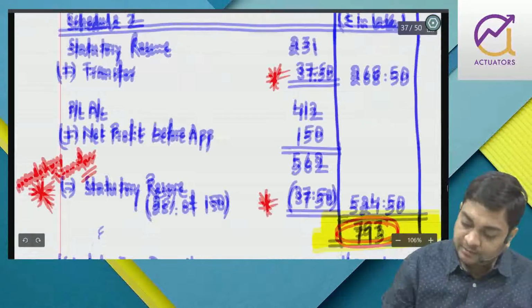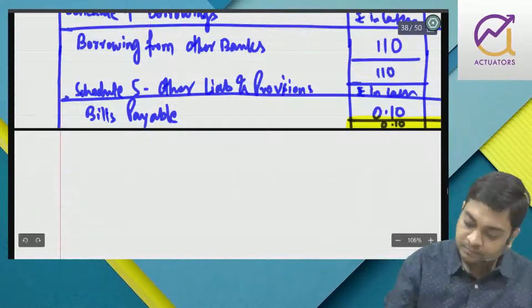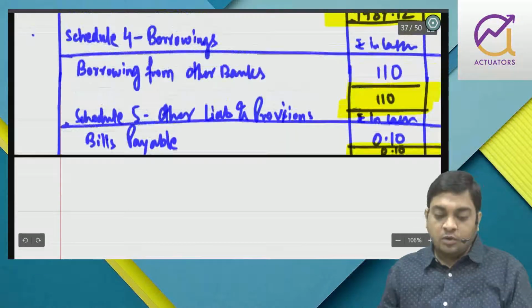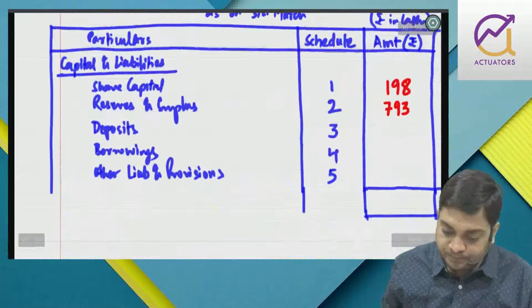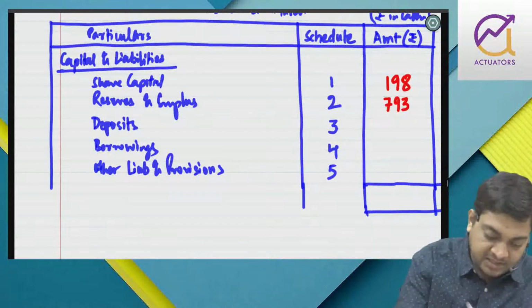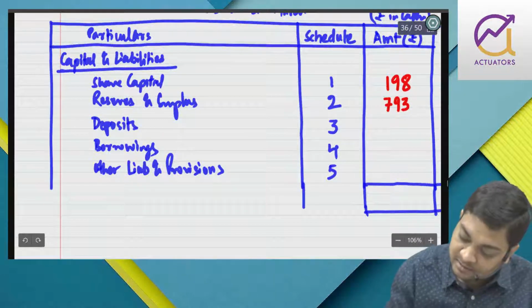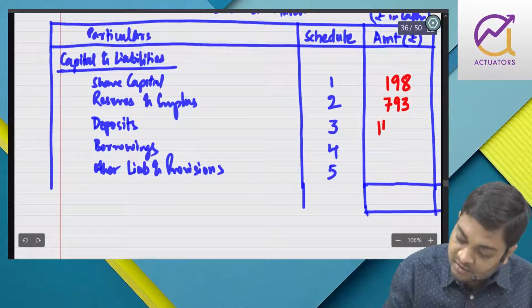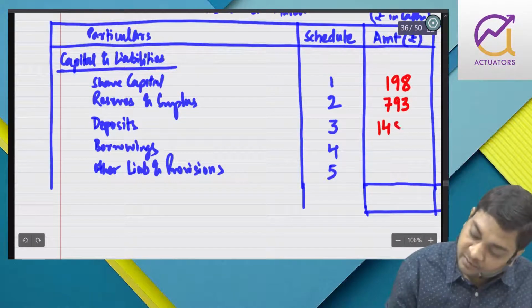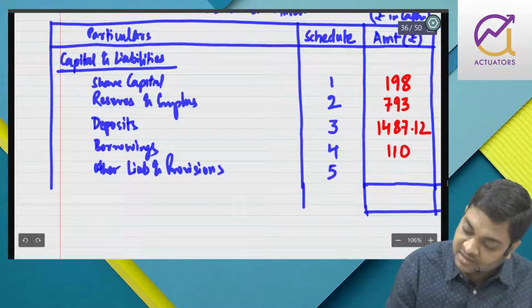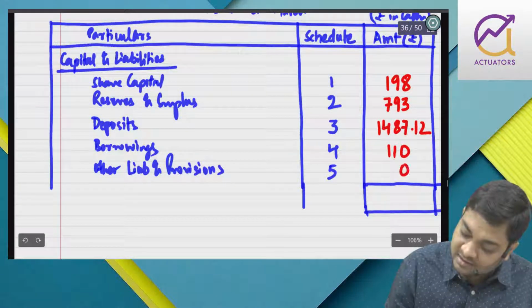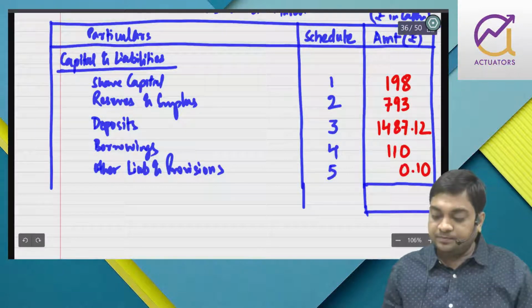Getting my point? So deposit is 1487.12, this is 110, and this is 0.10.